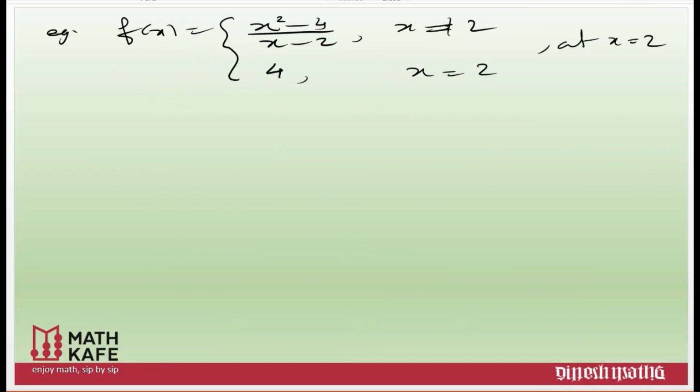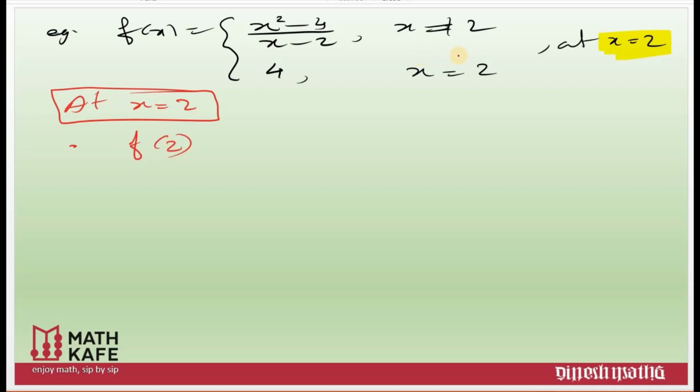You need to find the continuity of this function at x is equal to 2: x square minus 4 by x minus 2 when x not equal to 2, and 4 when x is equal to 2. Again our first question: is the given function defined at 2? Is f of 2 defined? I think some of you might have a doubt here. We wrote x not equal to 2. That's absolutely right, and for this particular part of the function it is not defined at 2. But you need to cross check the second part of the function, where it says when x is equal to 2 it is equal to 4. That means this particular function is defined at every point.